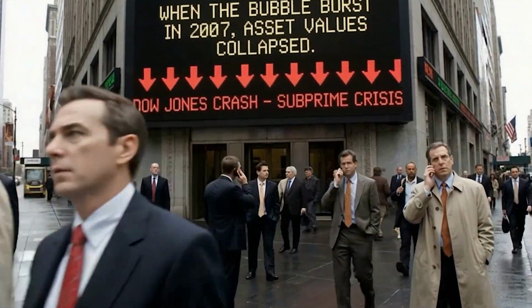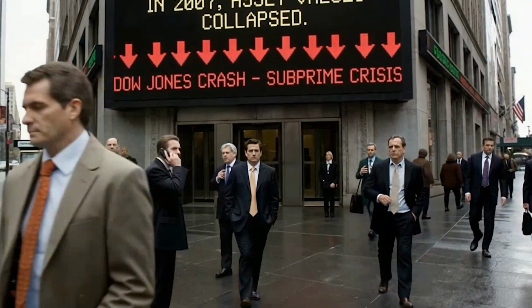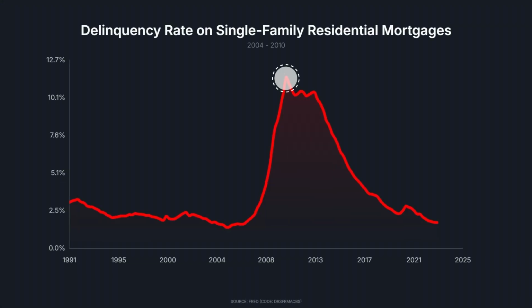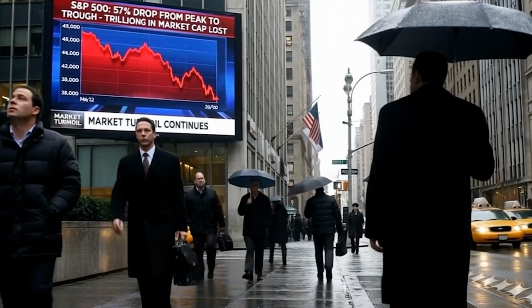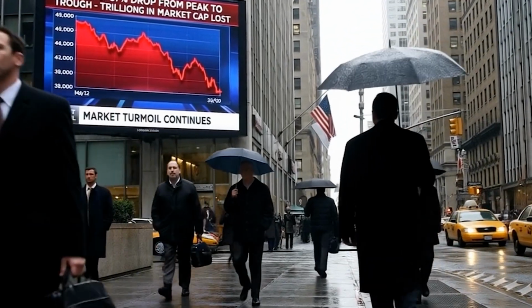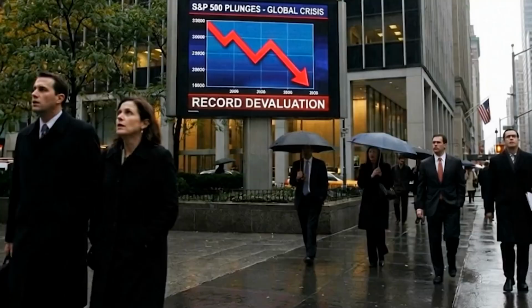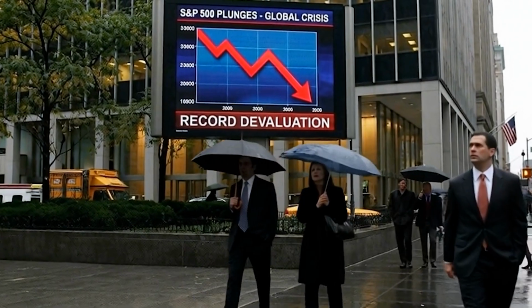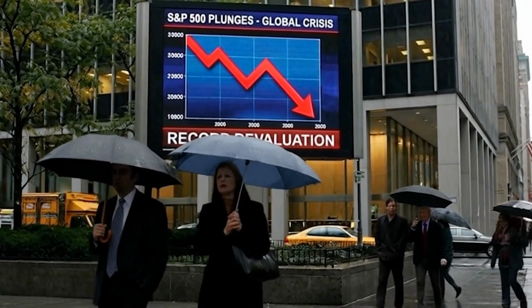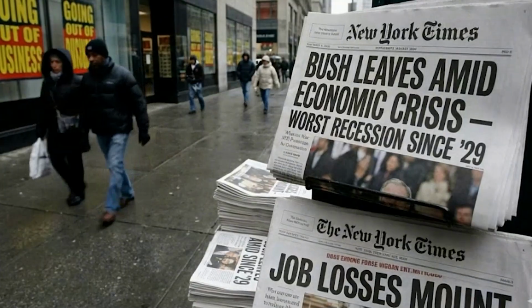When the bubble burst in 2007, the value of assets collapsed. The mortgage default rate jumped to 11.3%, exposing the fragility of financial derivatives, once again the highest in history. The result was the 2008 global financial crisis, where the S&P 500 index suffered a 57% devaluation from top to bottom, destroying trillions in market capitalization.